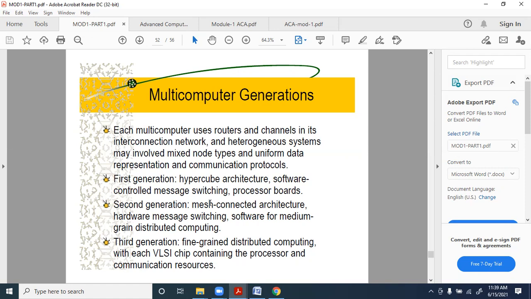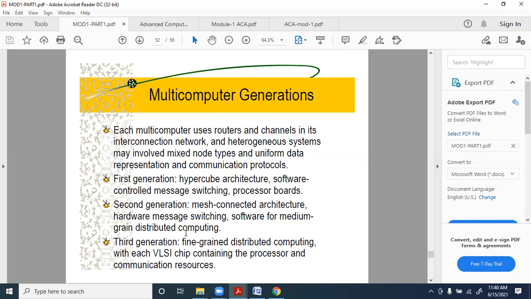Whenever we write the DFT, basically the FFT structure, if you remember how the 16 points are connected to the 16 points on the other side, 8 points are connected to the 8 points on the other side. In the same way, you can have a mesh type of connected architecture. Of course, you have the hardware message switching. Then you have software for medium-grained distributed computing.